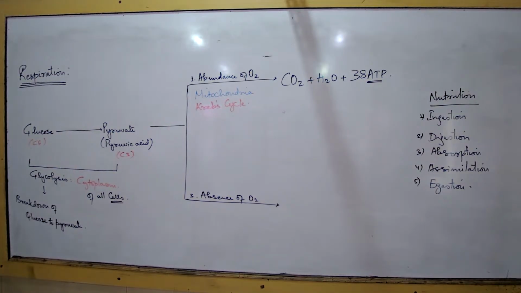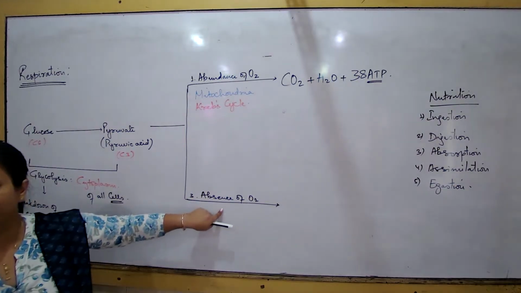So if I talk about the large number of bacteria along with us, right now there are hundreds and hundreds of bacteria surrounding our hand and face. But our body cells can take in oxygen. They have the nostrils and all the respiratory parts well developed. But what about the bacteria surrounding us? The bacteria don't have any such structure to take in oxygen. So the bacteria come in this category.